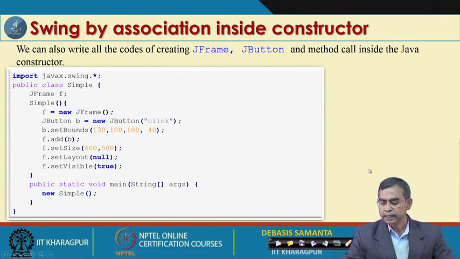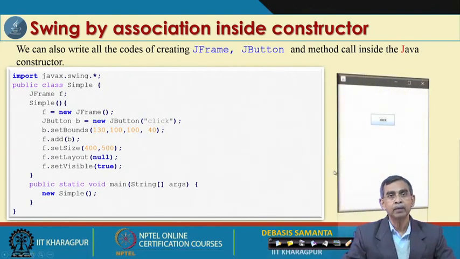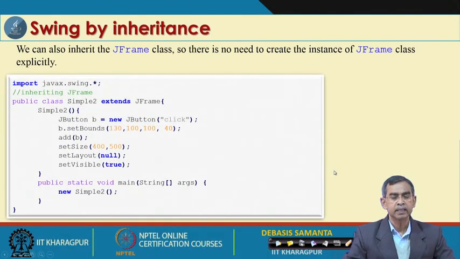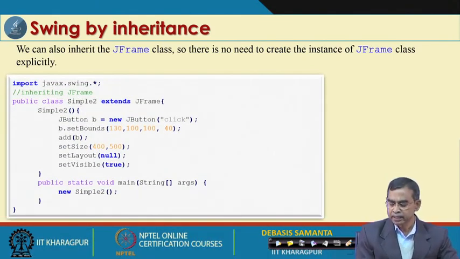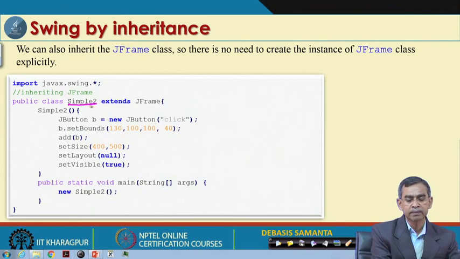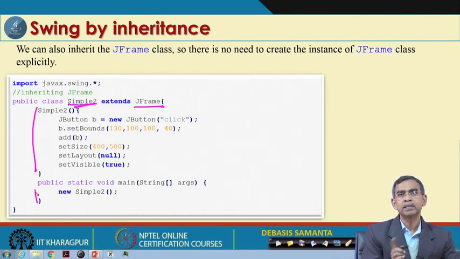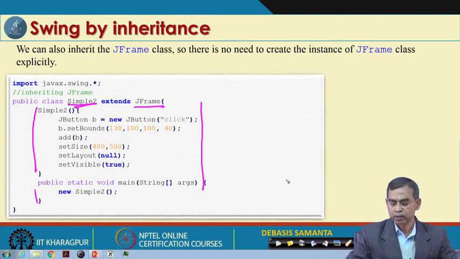This is more useful, because if you develop one, then the same class can be used in some other program also. This is an example. And another way, the third way, is basically extending the frame. It is almost the same as the previous one. This is basically a class that extends the frame. Whether you inherit a frame or not, in that case the program is limited to only the frame. But in the previous example, you can create a frame, you can add other things, maybe a panel, you can add something into that panel or something else. So, whichever way you want, you can do it.